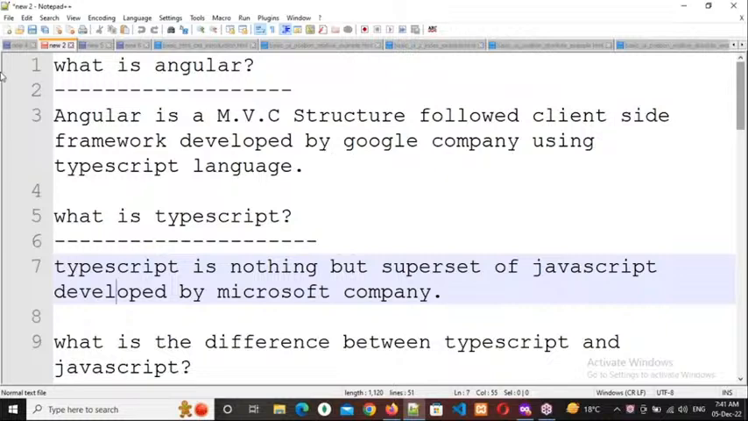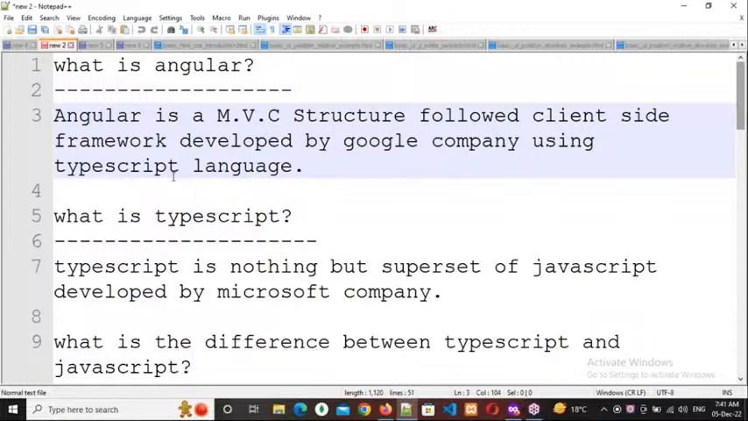Google company developed Angular, Microsoft developed TypeScript, and Angular is developed by TypeScript language. Now tell me, who is the owner of Angular, Google or Microsoft or both? Both, sir. Microsoft and Google. Actually, Google only is the owner. Why? Because TypeScript was developed by Microsoft, not Google directly.